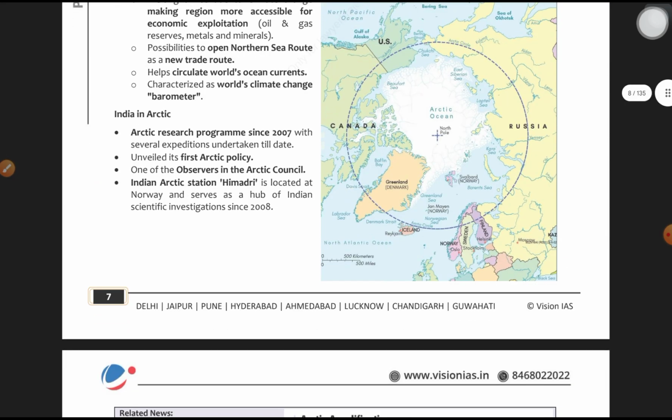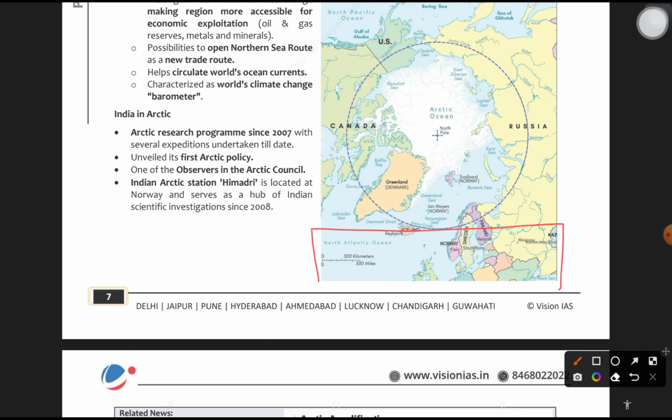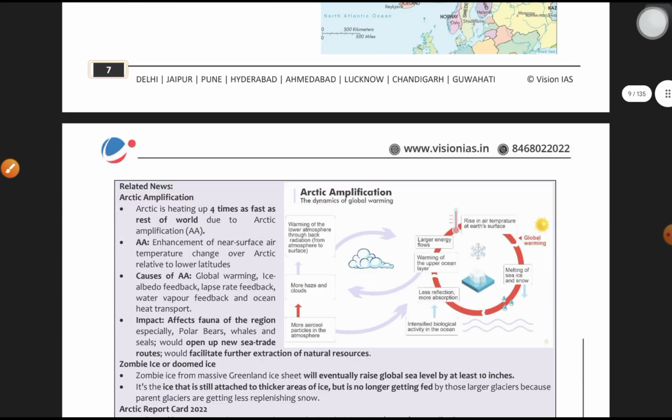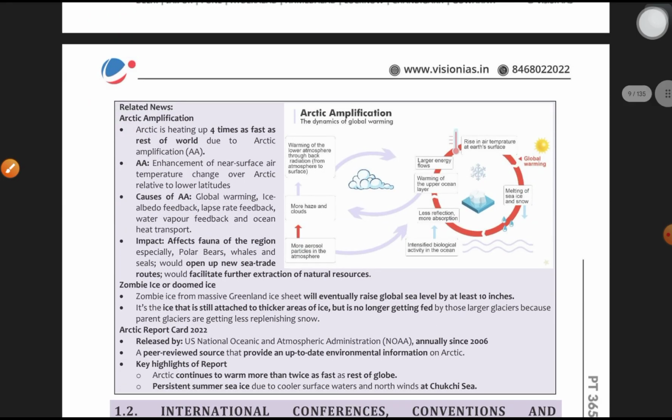Okay, compared to lower latitudes, the relative near surface air temperature change is called Arctic amplification. That is simple. So why is it news? Because Arctic is heating up 4 times as fast as the rest of the world due to Arctic amplification.